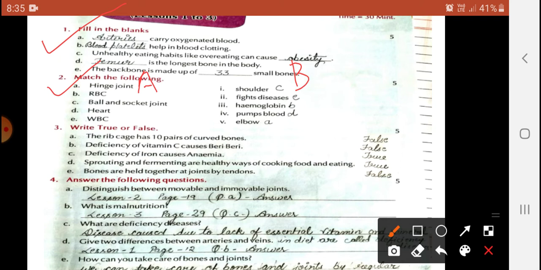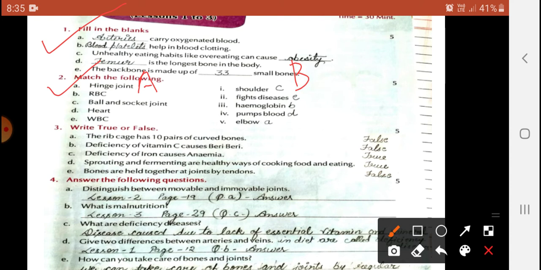The answer here, my dear students, for hinge joint is elbow. Match it with the B column: elbow. B, RBC: match with the B column, hemoglobin.